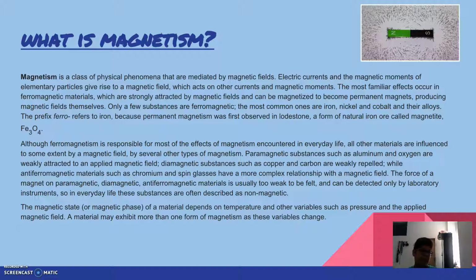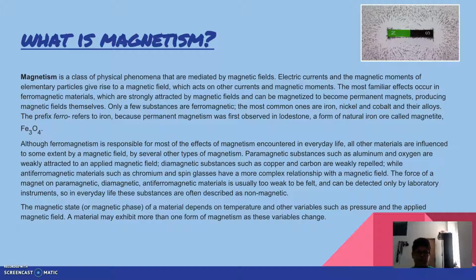The prefix ferro refers to iron because permanent magnetism was first observed in lodestone, a form of natural iron ore called magnetite, Fe3O4. Although ferromagnetism is responsible for most of the effects of magnetism encountered in everyday life, all other materials are influenced to some extent by magnetic fields.